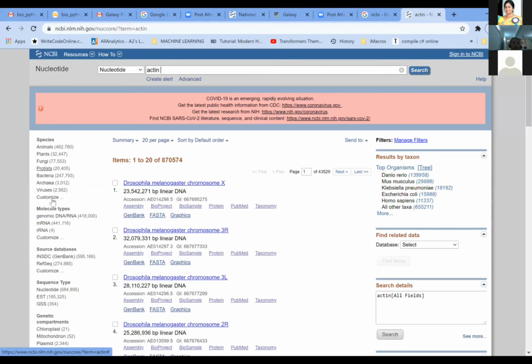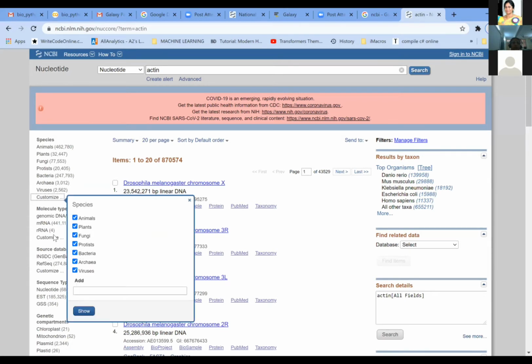If you click on this customize button, you can see that all of them are selected here. In our case, I'm deselecting all of these and leaving just a particular example. Then you can click on show.